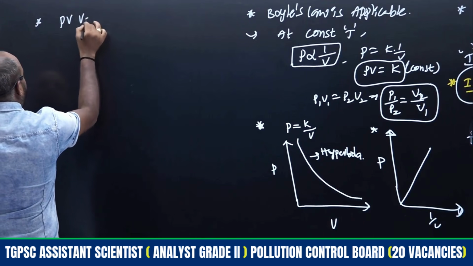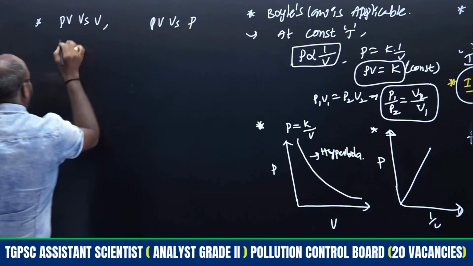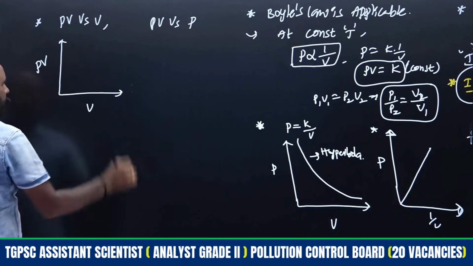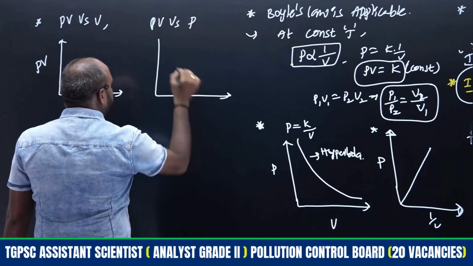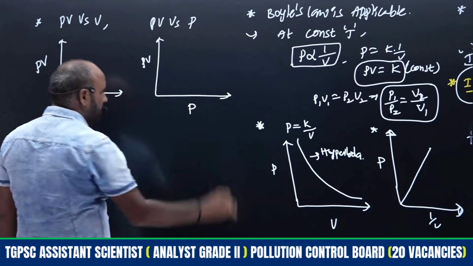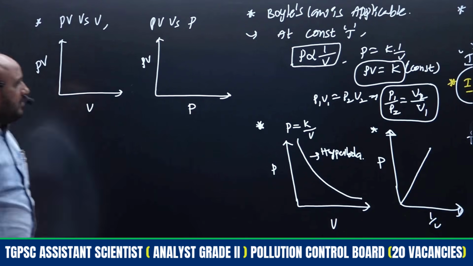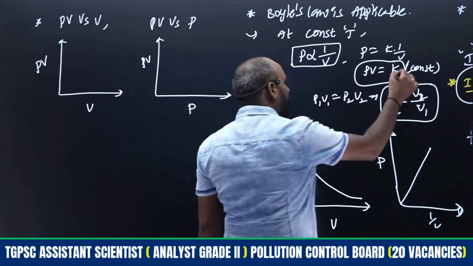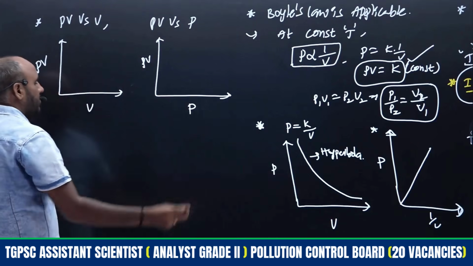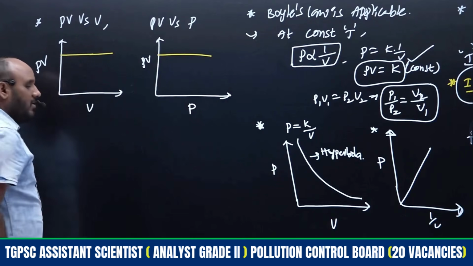Next, PV versus V, and then PV versus P, right? PV is the product. So that is PV versus V. The next graph will be PV versus P. What type of graphs do we expect? Here PV is always constant. If you change the pressure or if you change the volume, there is no change of that PV value. PV is always constant only.